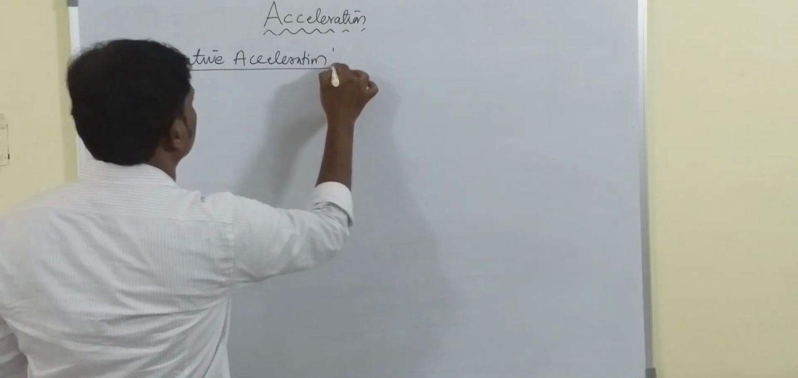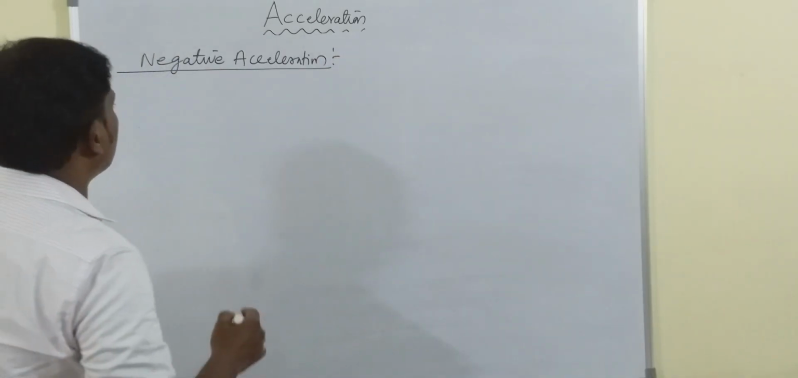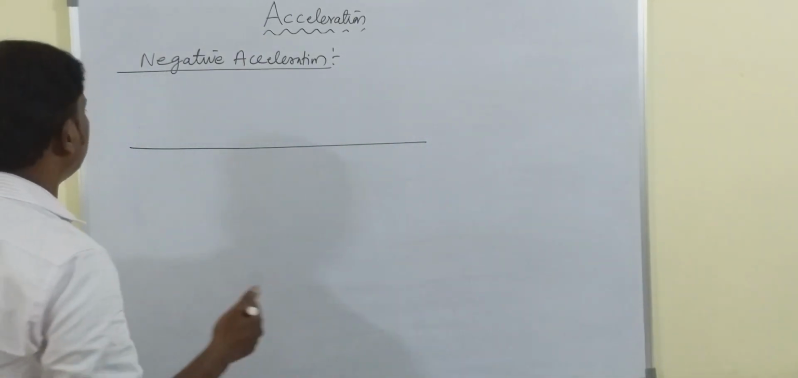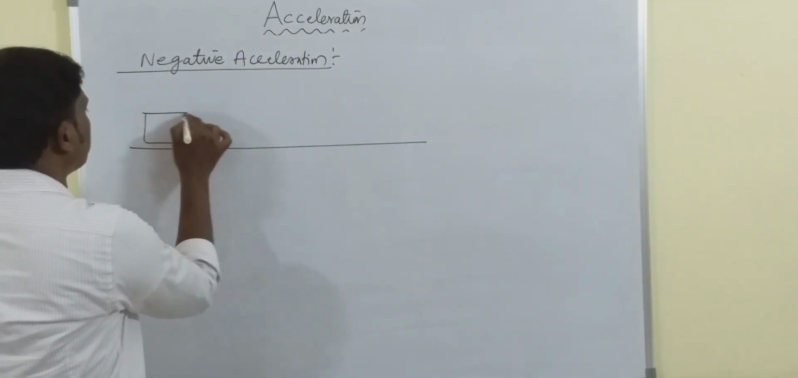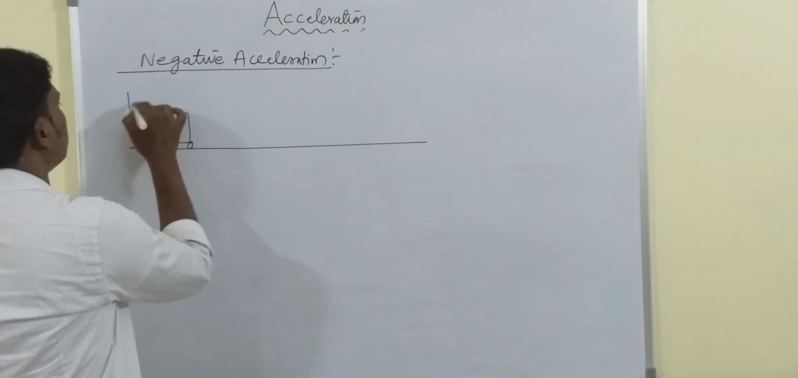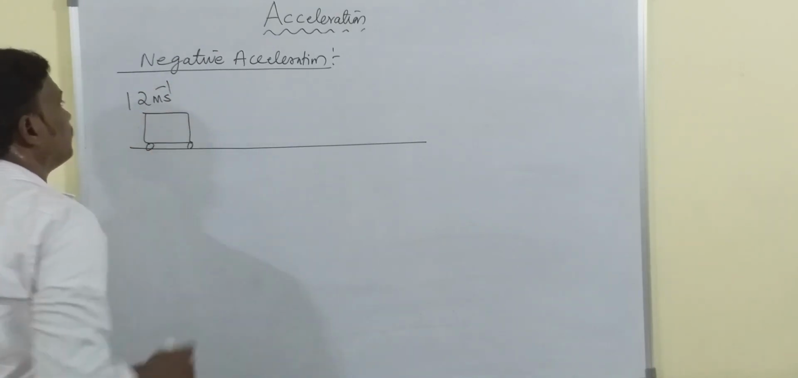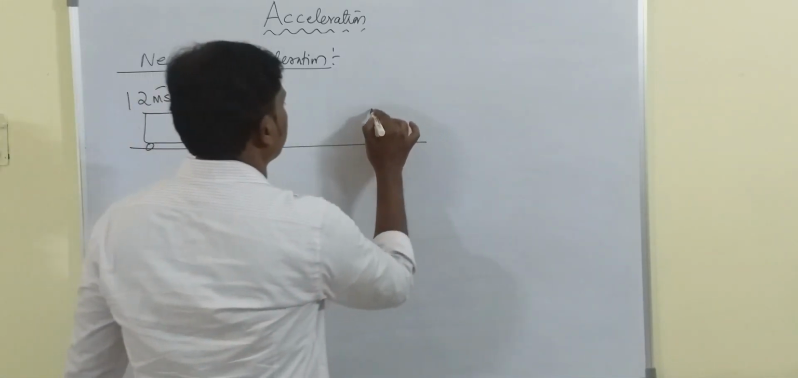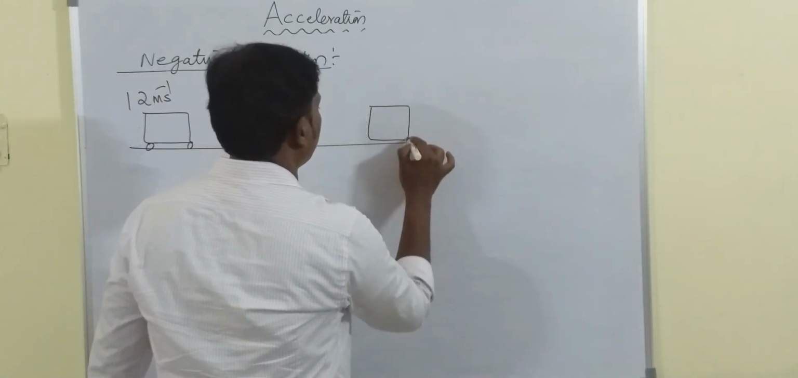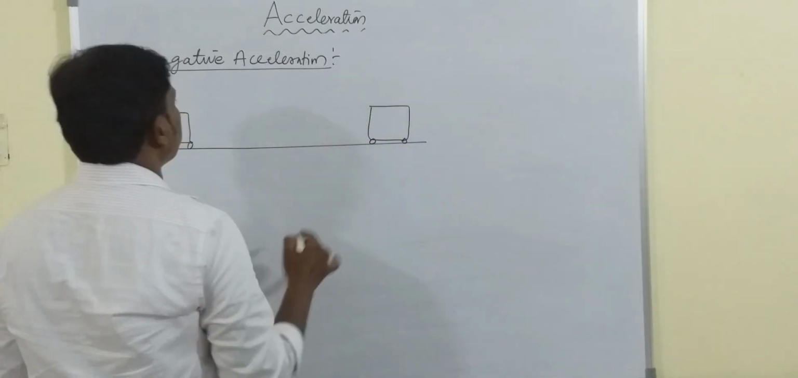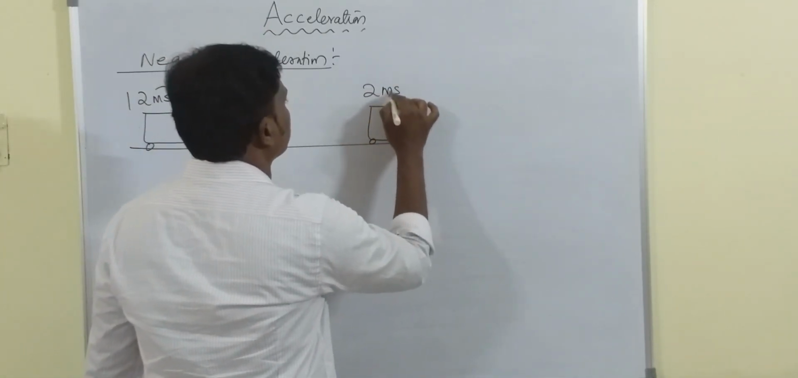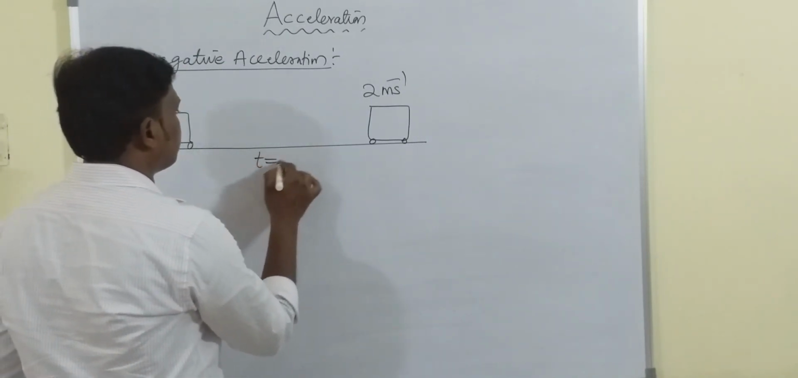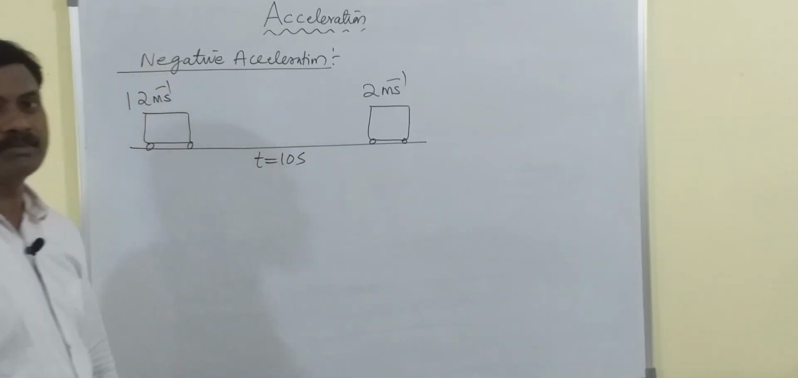Now coming to the negative acceleration. Exactly the same case we can take, but in the opposite direction. Let us say this is 12 meter per second. Already the body is moving with 12 meter per second, and the velocity of the body has come here, and it is 2 meter per second. Just exactly opposite I have taken, and the time is 10 seconds.